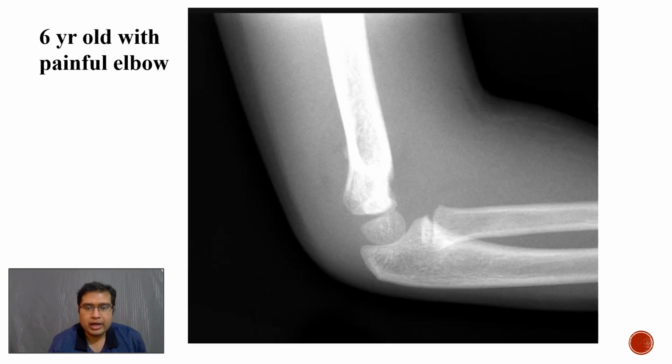Coming to the elbow radiograph of a 6-year-old patient who's presented with pain, we can see the anterior humeral line is not intersecting the middle third of the capitulum, which is suggestive of a supracondylar fracture. Along with that, there is mild elevation of the anterior fat pad, which is suggestive of a sail sign seen in joint collection or hemarthrosis. Urgent referral to the orthopedics team for further management is required.